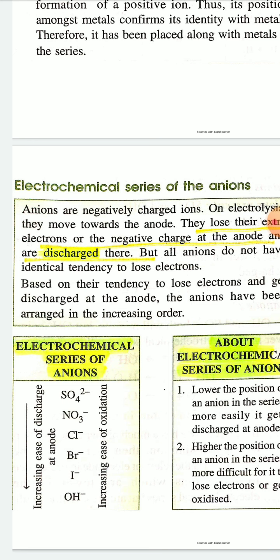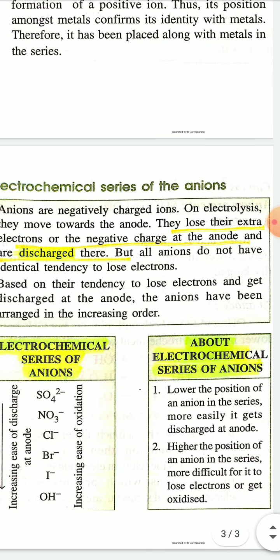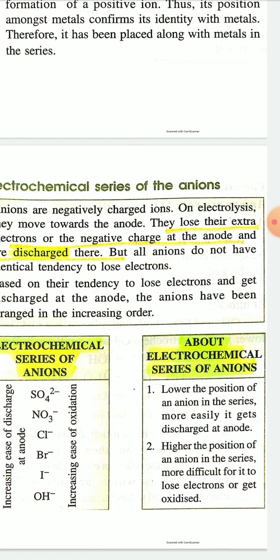So what are the important points about the electrochemical series of anions? The lower the position of an anion in the series, the more easily it gets discharged at the anode, and the higher the position of an anion in the series, the more difficult it is to lose electrons or get oxidized.